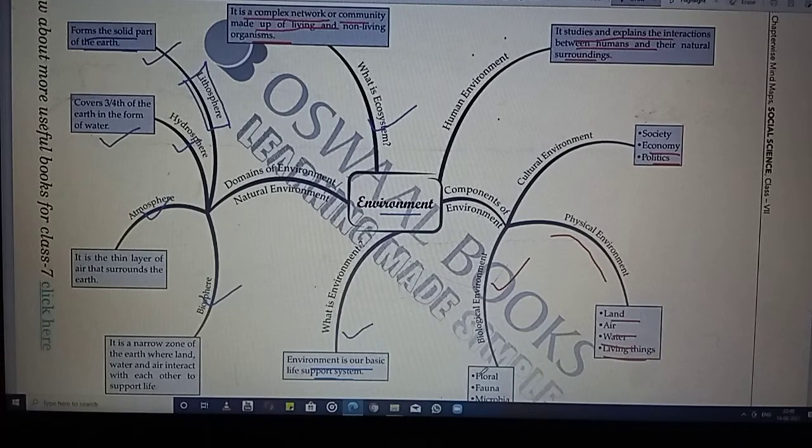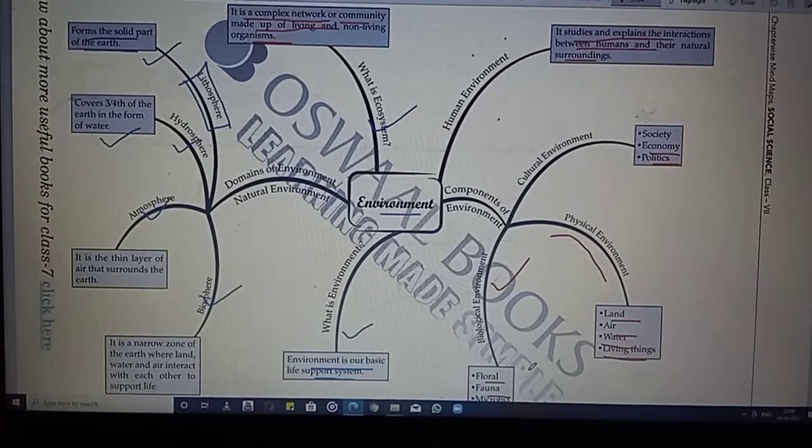In the biological environment, we are having the flora. The flora means here the different types of plants which are growing on the earth, whether it is the species of tree, whether it is the species of plant or any herb, all these things are known as the flora. Next is your fauna, all types of creatures which are living on the earth, whether human beings, apart from that the bees, the different kinds of insects, the different kinds of animals, birds, mammals, all those things. Apart from that, the microbes, fungus, bacteria, whatever things are surviving on the earth, all those things are forming the biological environment.